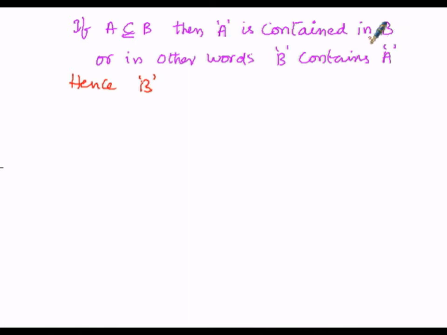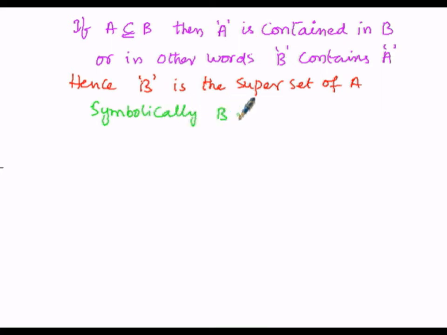So B is the superset of A. Symbolically, we can write B superset of A. Subset is written in this manner, and superset is written in the reverse manner, so B superset to A.